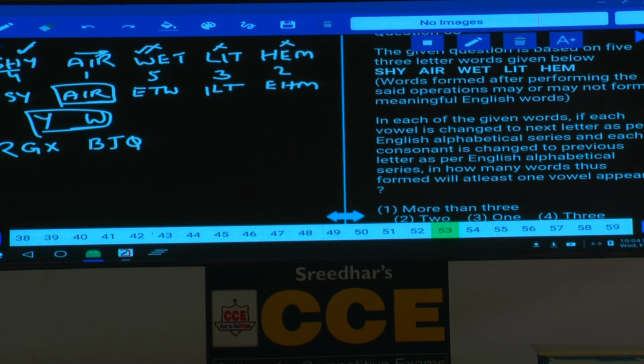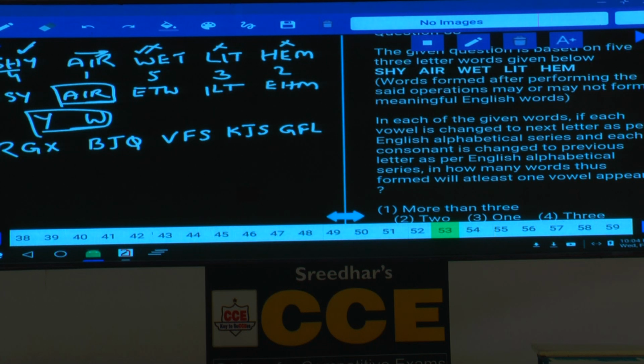Consonant minus 1, vowel plus 1. And for W, minus 1 is V, and E plus 1 is F, T minus 1 is S, isn't it? Next one, L minus 1 is what? K, I plus 1 is J, and T minus 1 is S, and H minus 1 is what? G, E plus 1 is F, and M minus 1 is L.